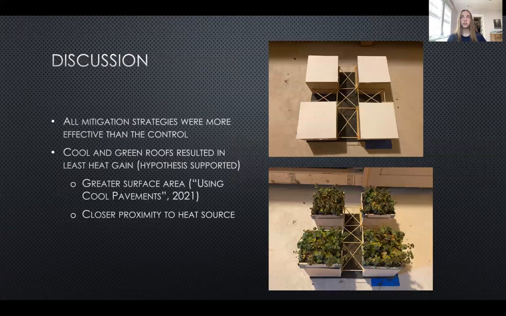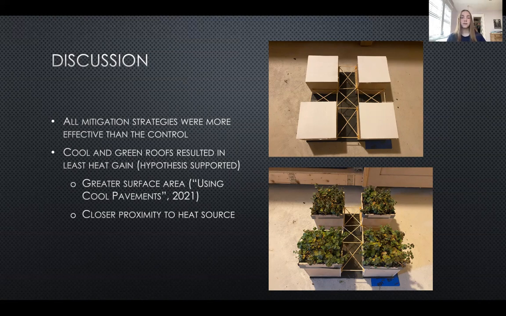The results showed that the cool roofs were the most effective in preventing heat gain, which supports the hypothesis. However, there is no statistical significance between the cool roofs and green roofs. Furthermore, all 4 mitigation strategies were more effective than the control. The reason for the greater cooling capabilities of the roofs in this experiment may have to do with the surface areas.